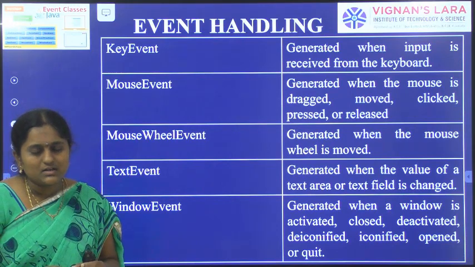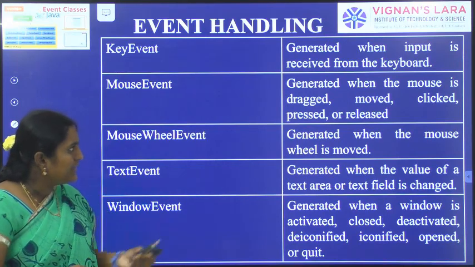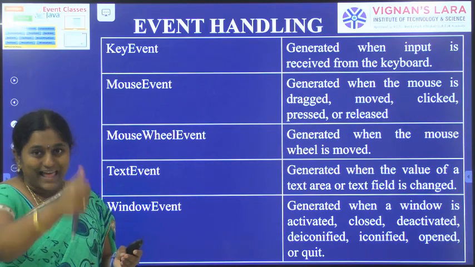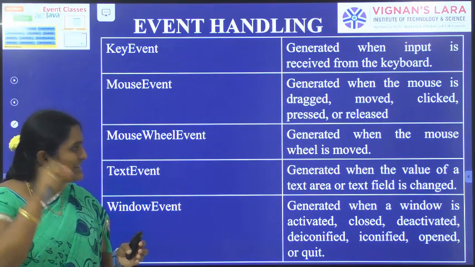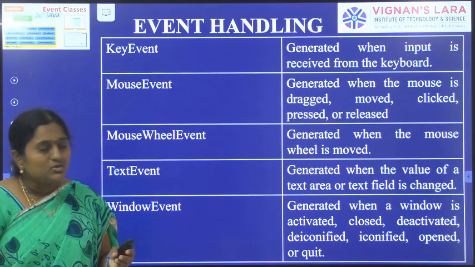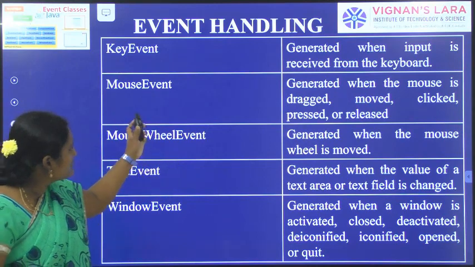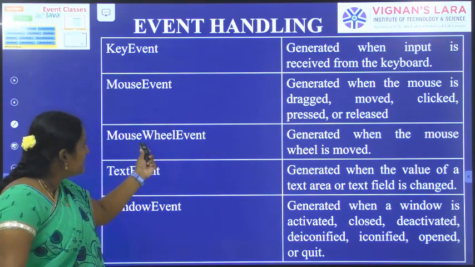In a computer we can use the mouse a number of times. A mouse event is generated when the mouse is dragged. Suppose we drag the mouse, moving it from one place to another. We can click the mouse, we can press the mouse, and once we press it, we can release it. So all these types are mouse event related sources.